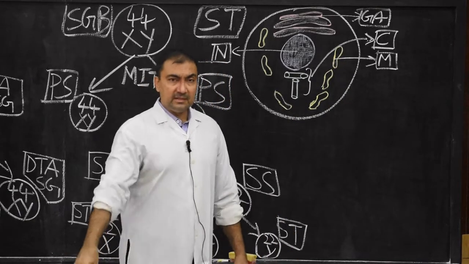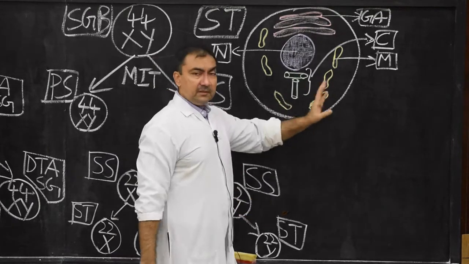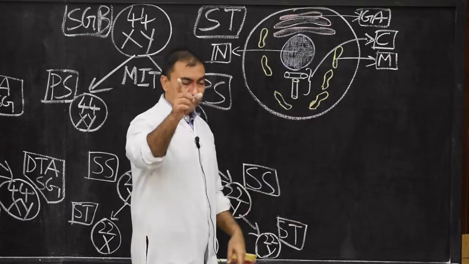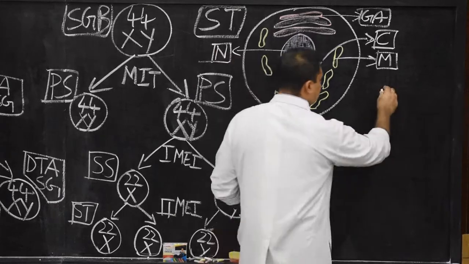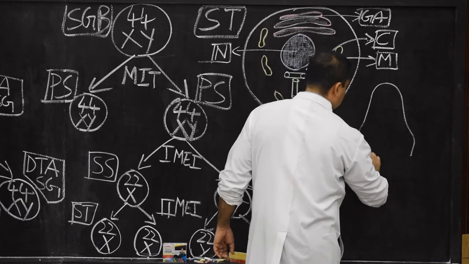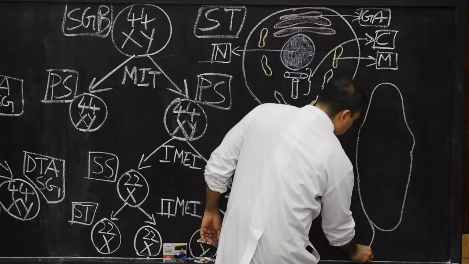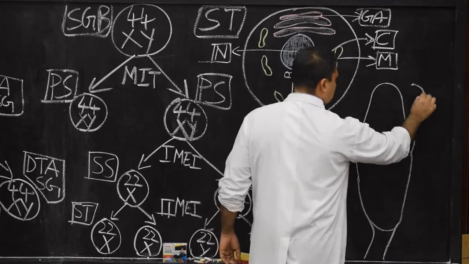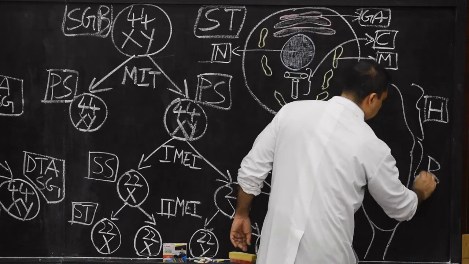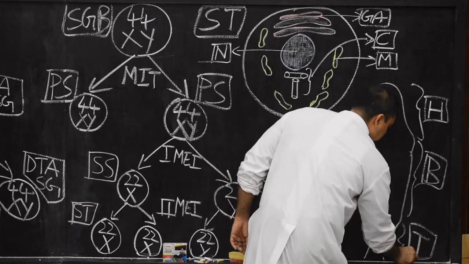Now, considering these 4 types of cytoplasmic organelles, we will draw the morphological transformation from spermatid to spermatozoon. So this is one spermatid and one spermatozoon we are going to draw. Only a rough diagram, a rough representation: it will develop into head, then body, and this body will develop into a tail. So here you just have to mention head, this will be the body, and this portion will be the tail portion of the spermatozoon.